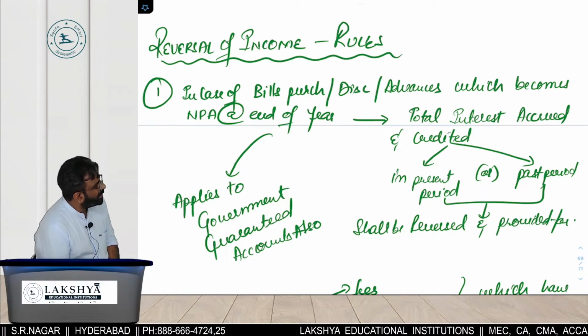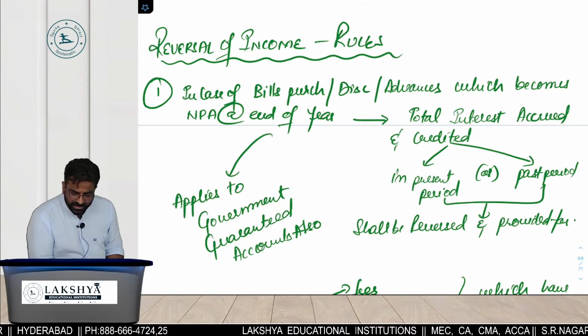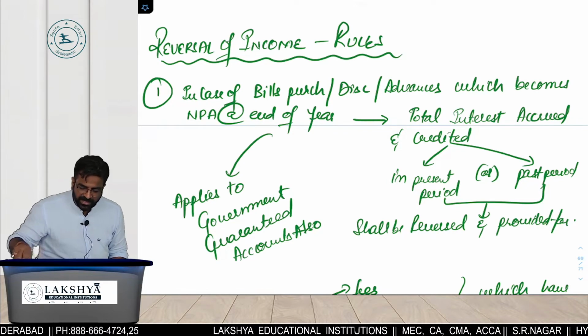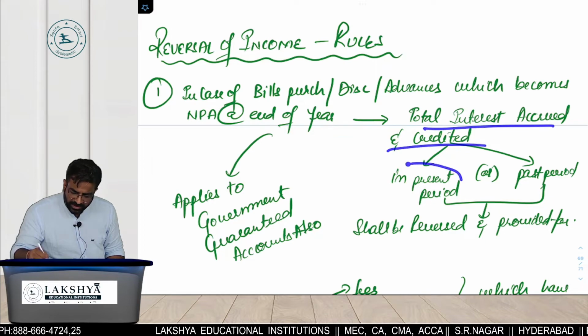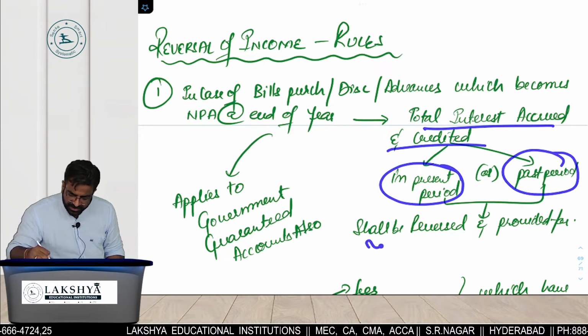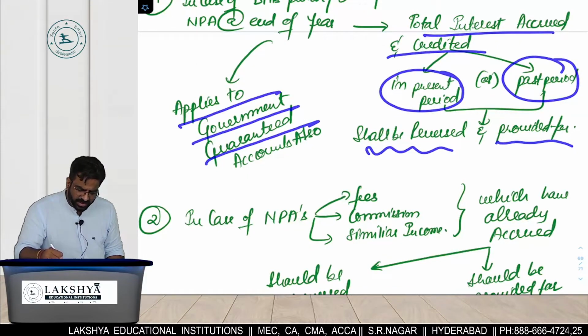Have we already read this? Read it once. In case of bills purchased or discounted or advances which become NPA at the end of the year, total interest accrued and credited in the present period and in the past period shall be what? Reversed and provided. This is already done, right? Applies also to the government guarantee.